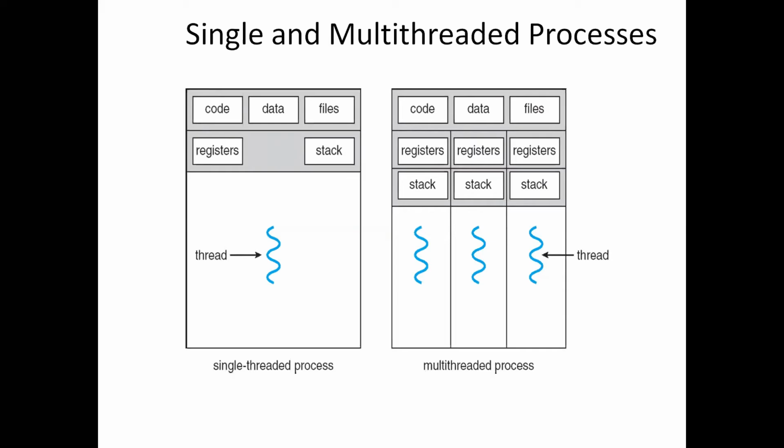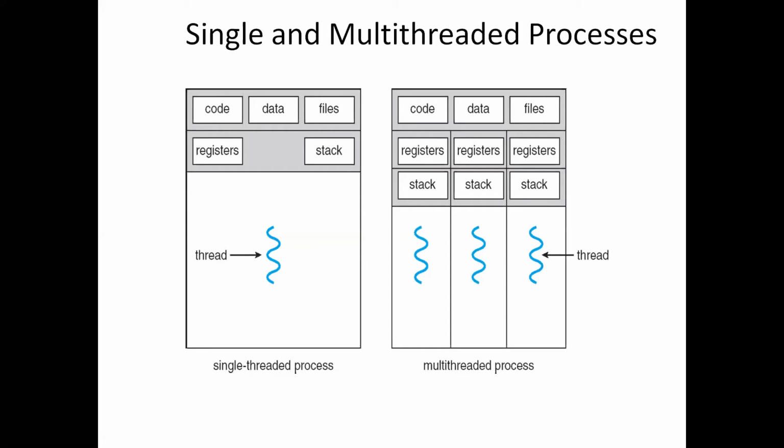Whereas this thread also shares its code and data section with other threads in the process. You can see in this diagram, we have three threads running in the process, sharing the code, data, and files with the other threads in the process. Understood, right? This is the thread concept.